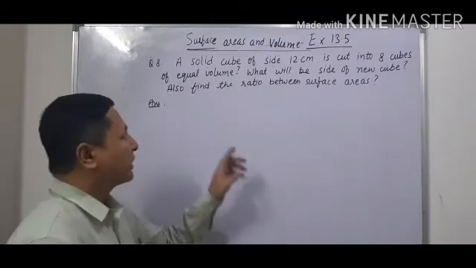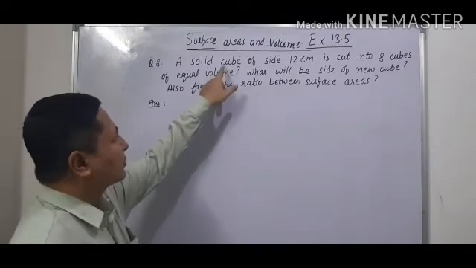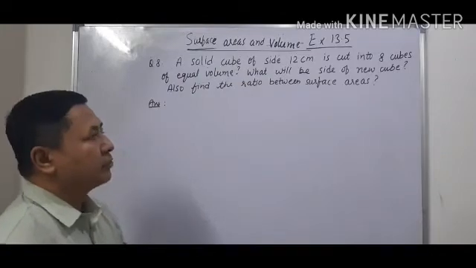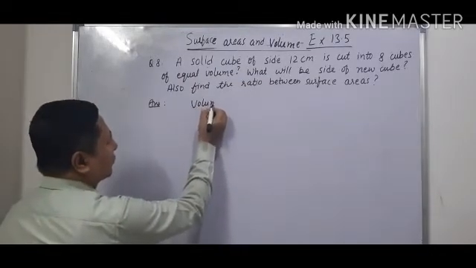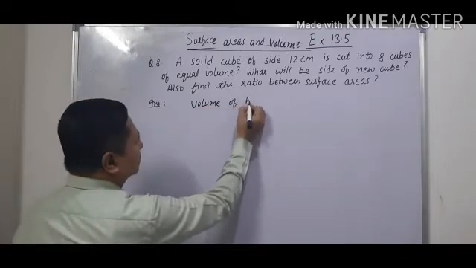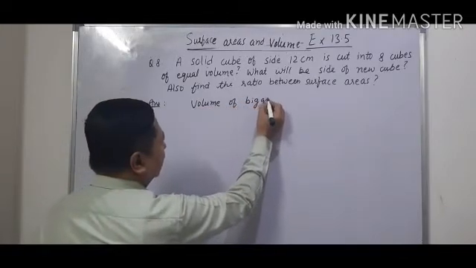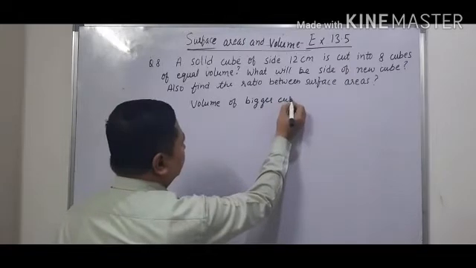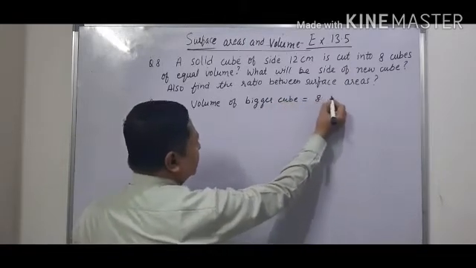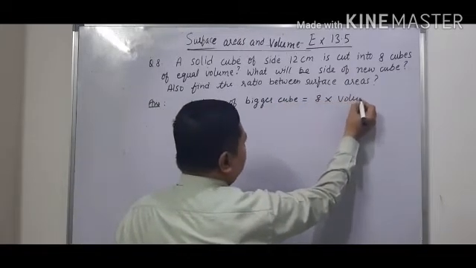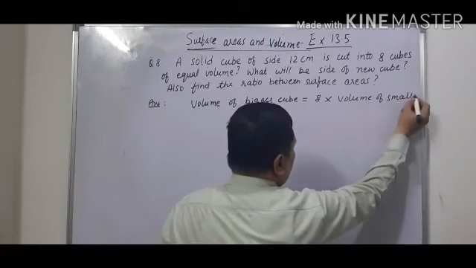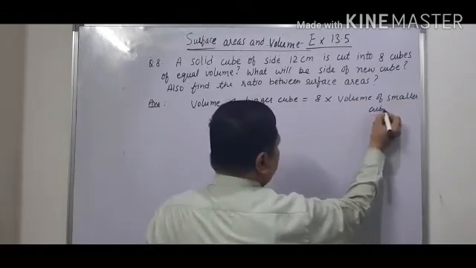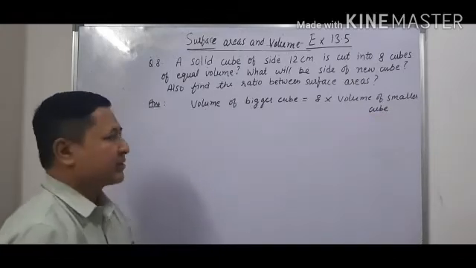So here also it is given that a solid cube is cut into 8 cubes. So the volume of the bigger cube is equal to 8 into the volume of the smaller cube, because it is cut into 8 equal pieces.